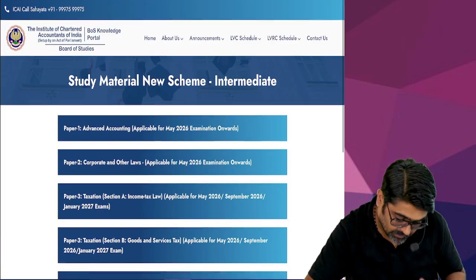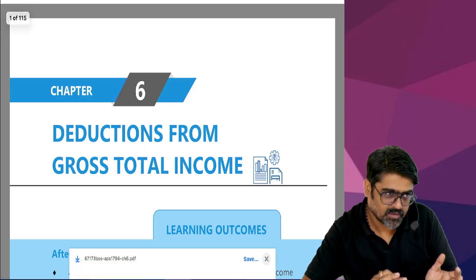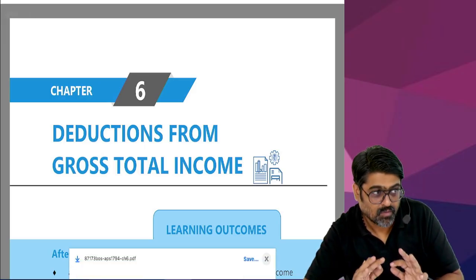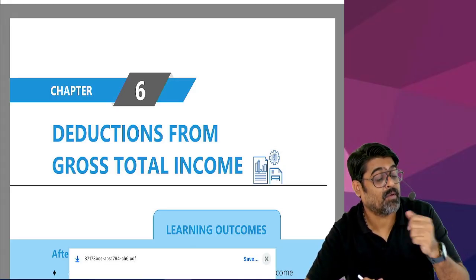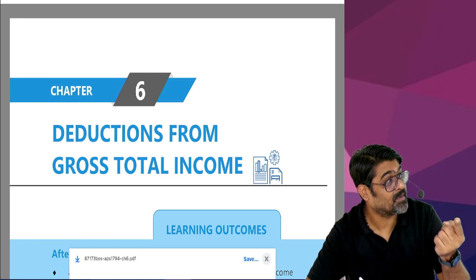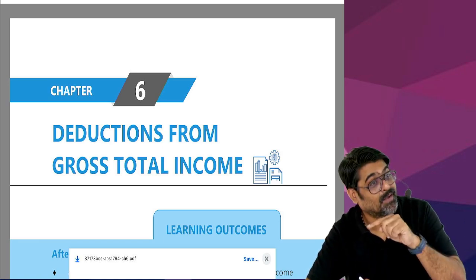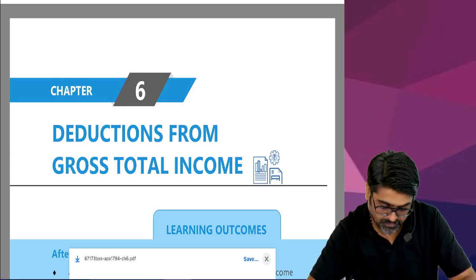After chapter 6, all the questions are done. We'll solve the questions from chapter number 9 also, because that chapter will have computation of total income, deductions, tax liability. Those questions also we are going to solve.